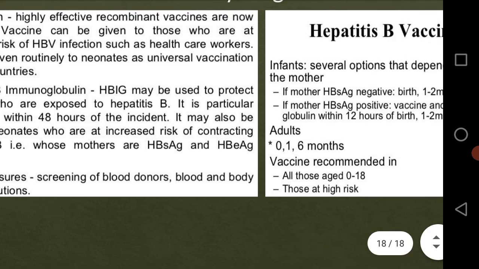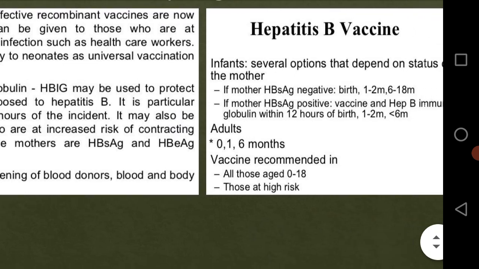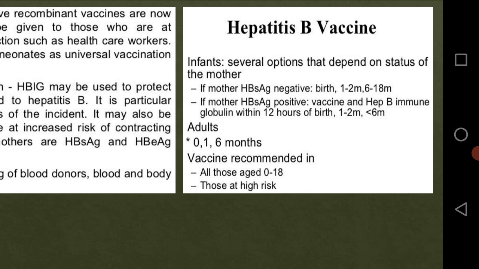These are the vaccines, and these are the doses of the vaccines. For infants, options depend on the status of the mother. If the mother is HBs antigen negative, then at birth, 1 to 2 and 6 to 18 months, the vaccine can be given to the baby.